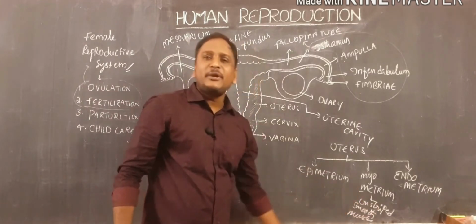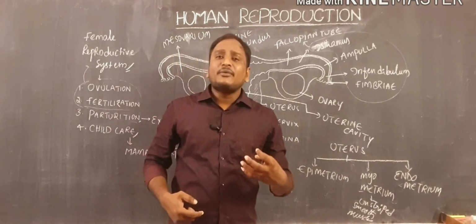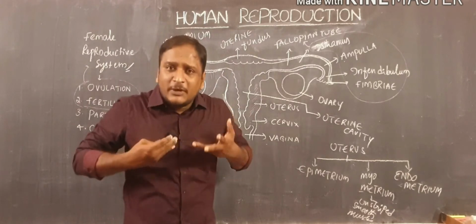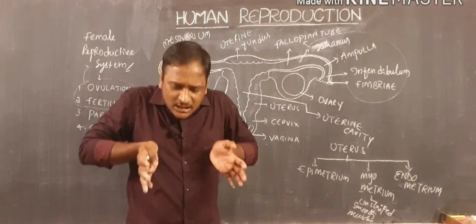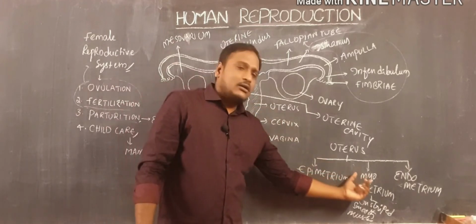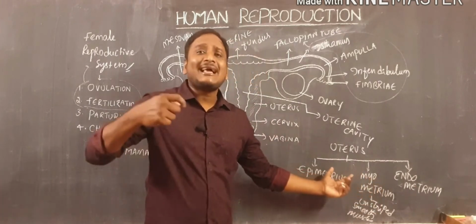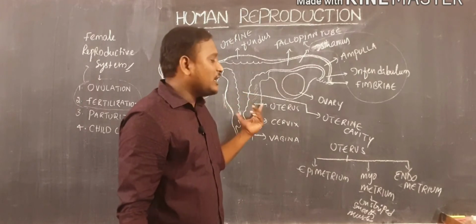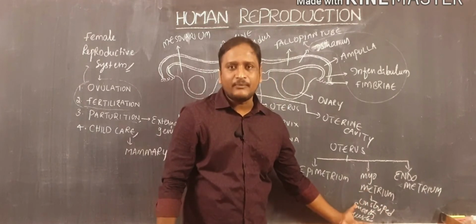And when you observe this myometrium, it is thick in nature, connects with a number of blood vessels, and when the embryo is completely formed after 9 months, to expel the baby to outside, this uterus will exhibit more contractions and relaxations so that the baby will be expelled outside. That kind of contractions and relaxations is actually exhibited by the myometrium. So the contractions and relaxations exhibited by the uterus during the parturition condition are mainly because of myometrium. And this myometrium is made by unstriped smooth muscles.